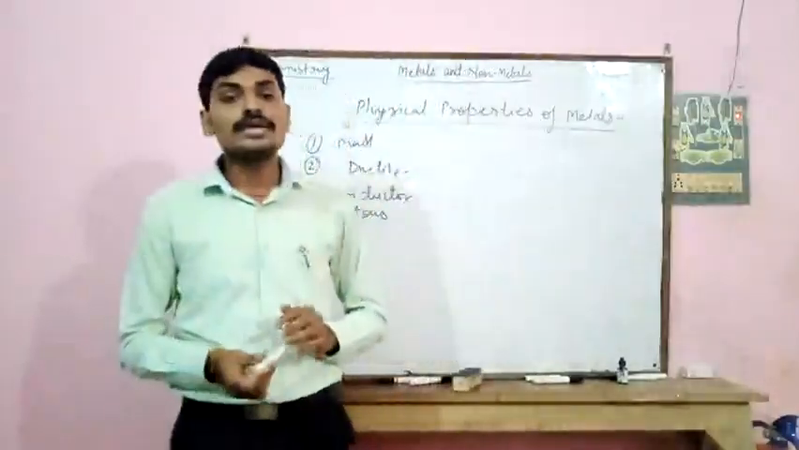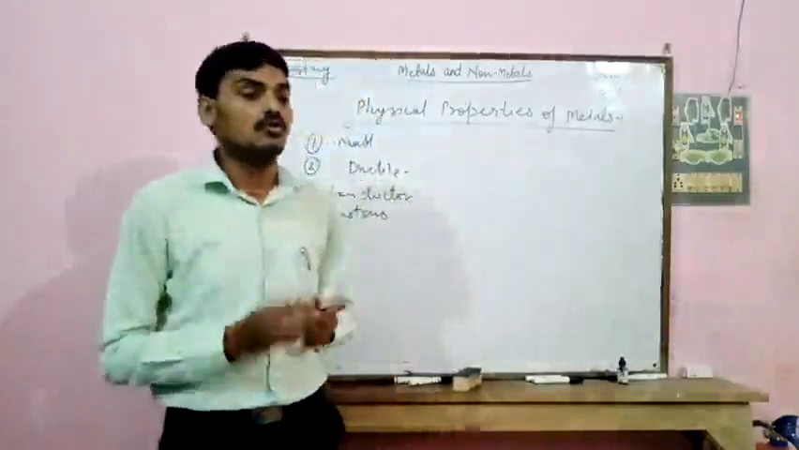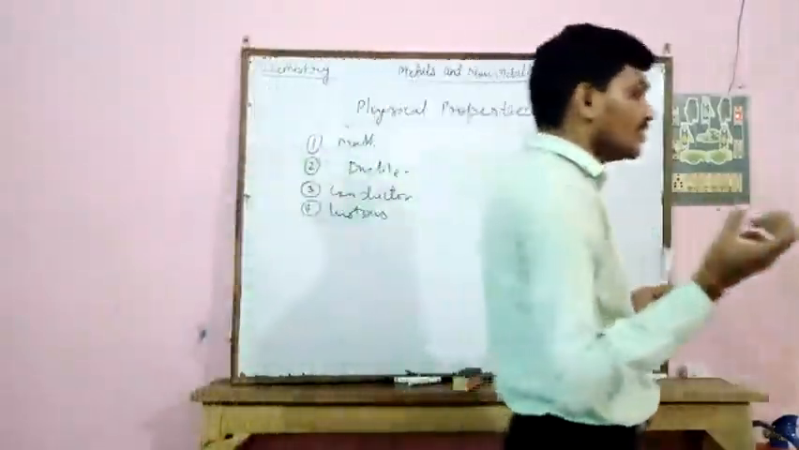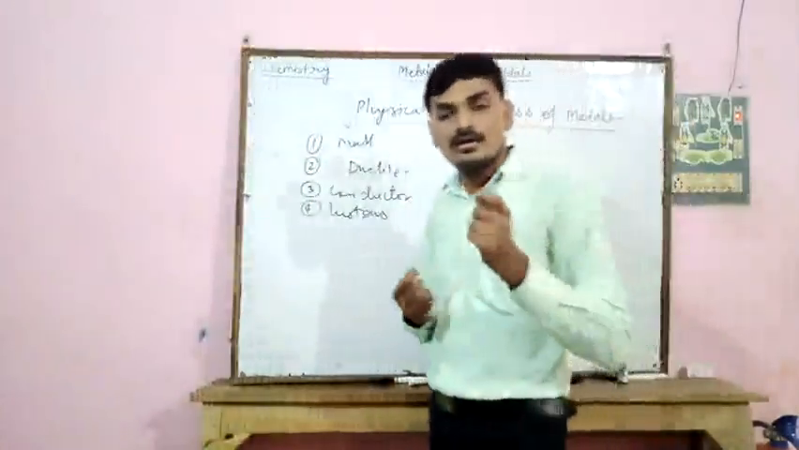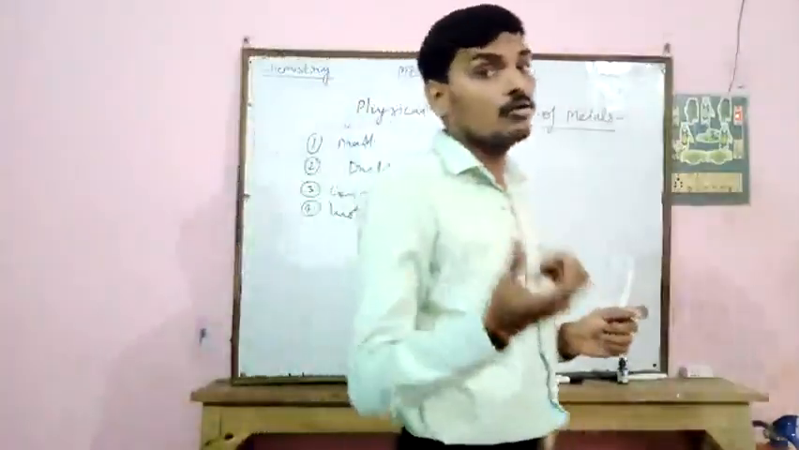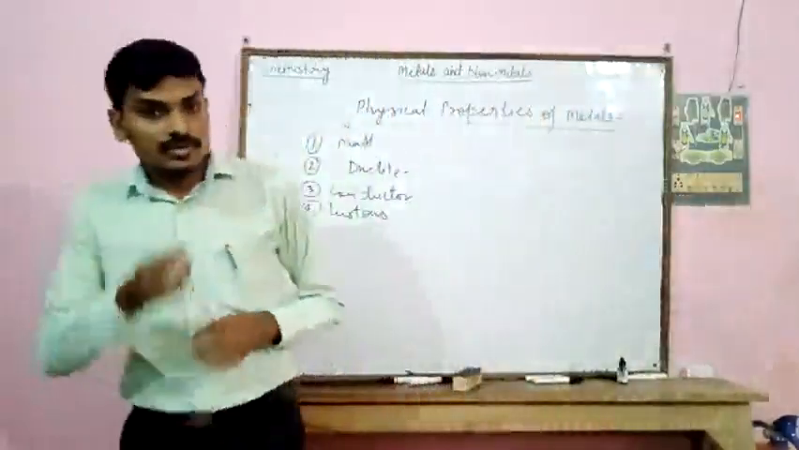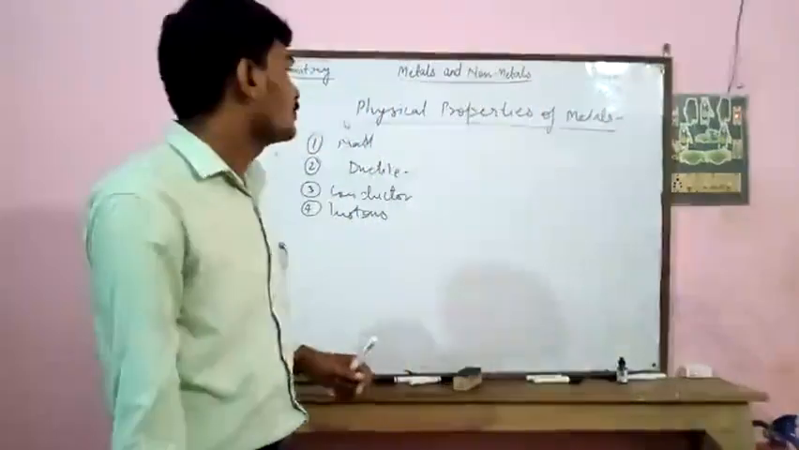Now metals usually have a silver or grey color except copper and gold. So all the metals are generally silver and grey in color except copper and gold. Gold has a golden color and copper has a reddish-brown color. So these all are the properties of metal.